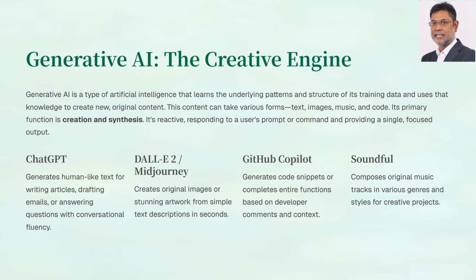Examples: ChatGPT writes human-like text for articles, emails, and answers. DALL-E or Midjourney turn text prompts into original images. GitHub Copilot suggests code and completes functions. Soundful generates custom music tracks for creative projects.